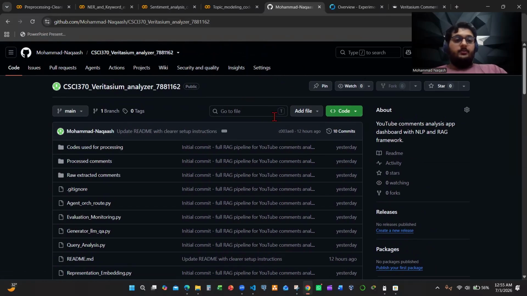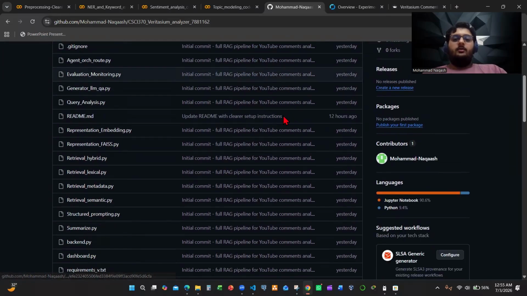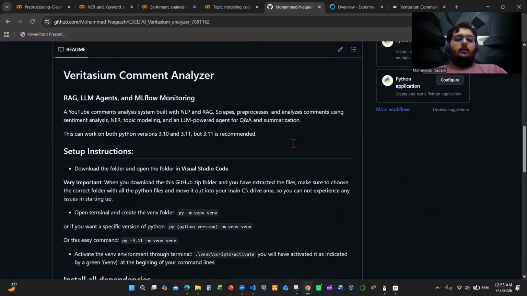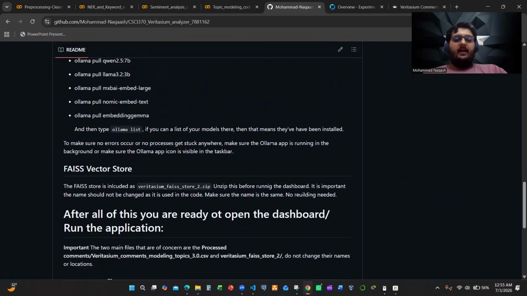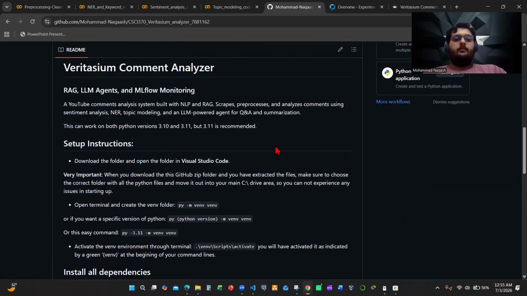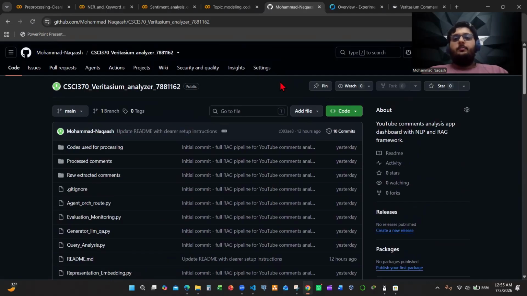After the MLflow, here's my GitHub repository, which has all the files required to run the code, along with an accurate README file, which has all the instructions required to run it. The link to the GitHub repo will be available in the report as well as in the submission. And I will also post the link to the YouTube video so that you are able to compare and contrast the comments from that video. Thank you so much for listening.